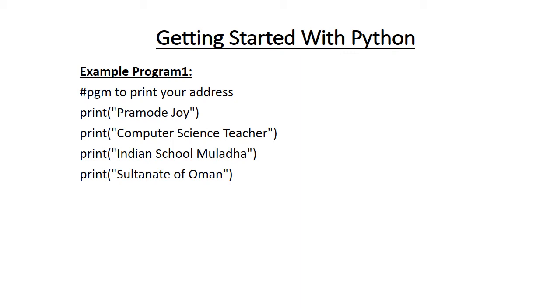Can you predict the output of this program? So how to compile, how to run this program? After entering this program, you have to press F5. Or in the menu, you can select the run option, that play button, or F5. When you press F5, what output are you going to get? Of course, you are going to get Pramod Joy, computer science teacher, Indian School Muladda, Sultanate of Oman. So how will the output be? Will that be line by line or just in a single line? Please check that and decide.